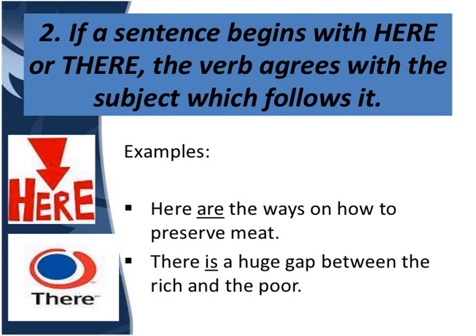According to ways, the verb has been applied, plural, are. Here are the ways on how to preserve meat. Then with there is a huge gap. Now with huge gap, according to the subject, we are using the verb is. There is a huge gap between the rich and the poor.